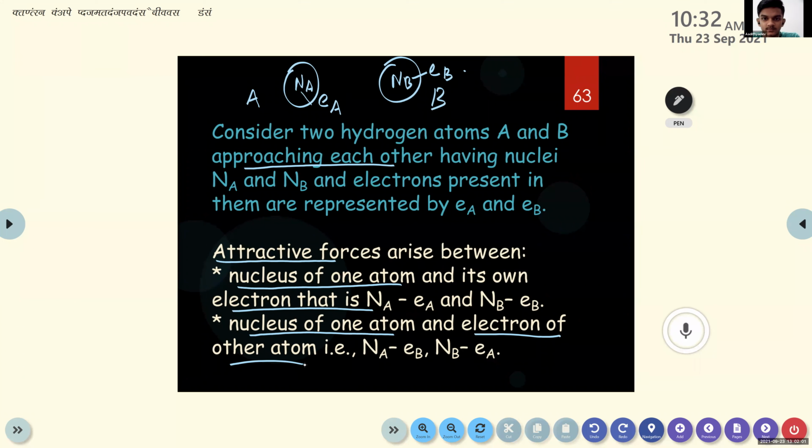Consider two hydrogen atoms A and B approaching each other having nuclei Na and Nb, and electrons present in them are represented by Ea and Eb. The attractive forces arise between the nucleus of one atom and its own electron, that is Na Ea and Nb Eb, and between the nucleus of one atom and the electron of the other atom, that is Na Eb and Nb Ea. So these are the two types of attractive forces.